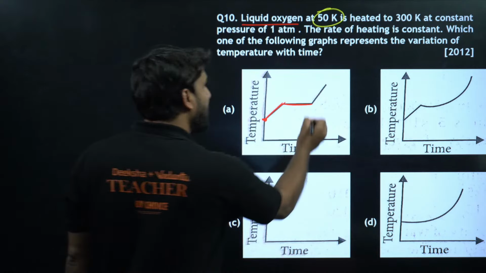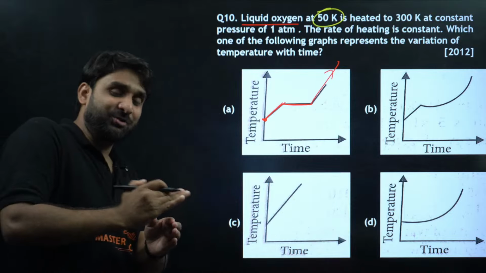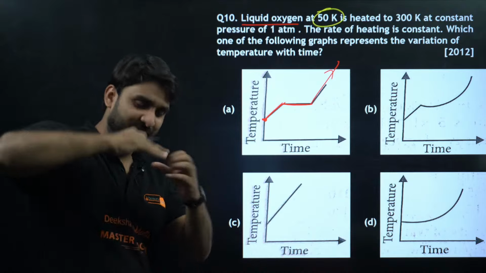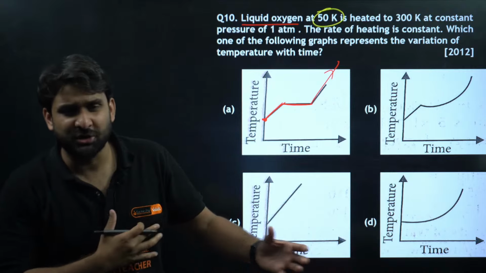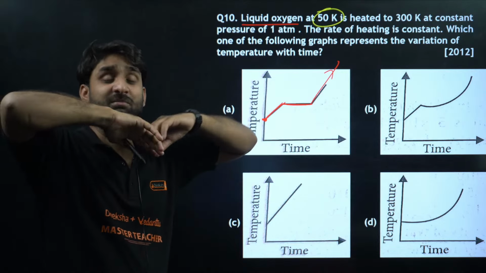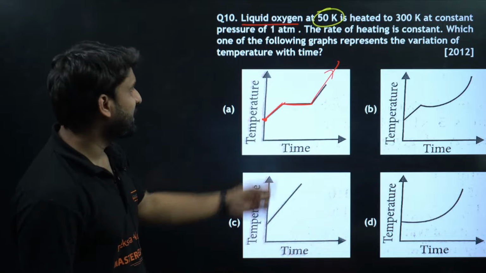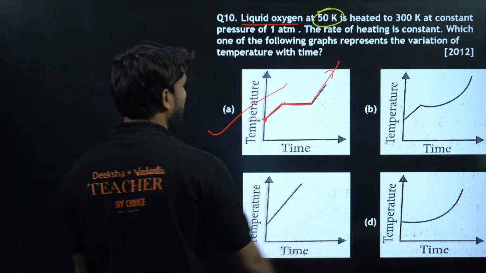Right? And here again, the temperature will increase when the liquid has changed into gaseous form, and you are increasing the temperature of the gaseous molecules. There will be Brownian motion, the kinetic energy of the gaseous particles and the heat will be increasing, and after some time the molecules will be separating from each other fully. Right? So this is the graph which is representing the situation very well.